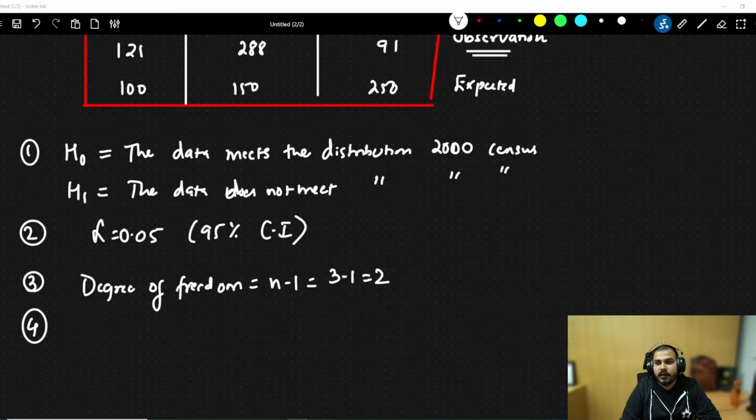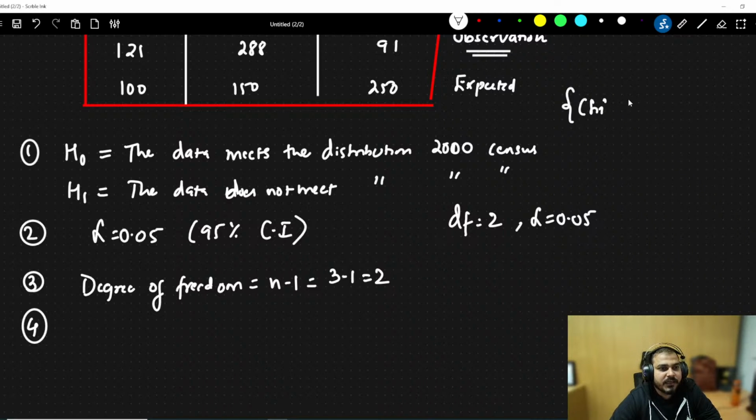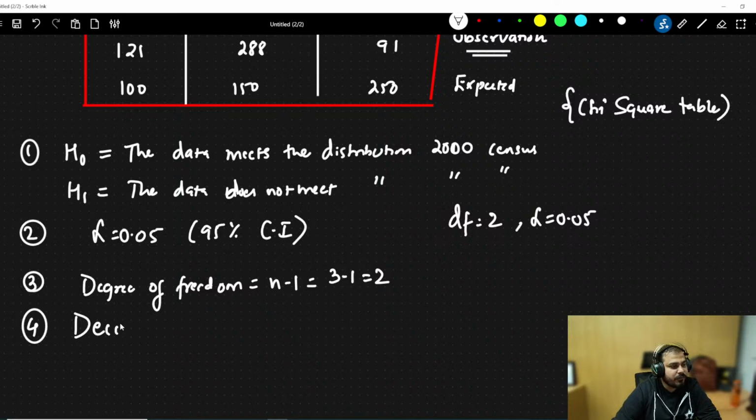Okay. Now you know your degree of freedom. Your degree of freedom is 2 and your alpha value is 0.05. All you have to do is go and check in the chi-square table to find out your decision boundary. First question to you all: is this a one-tailed test or two-tailed test?